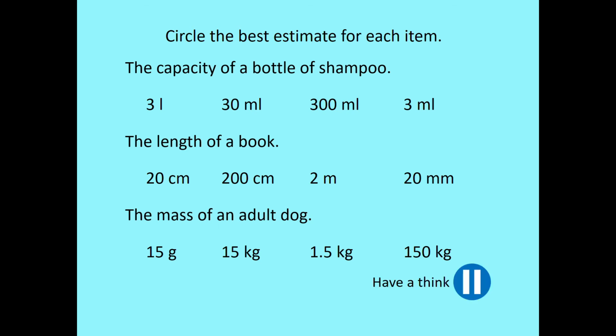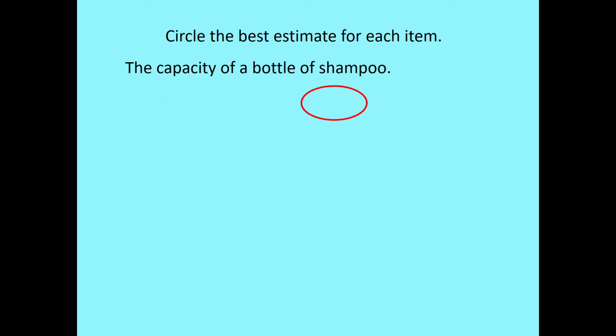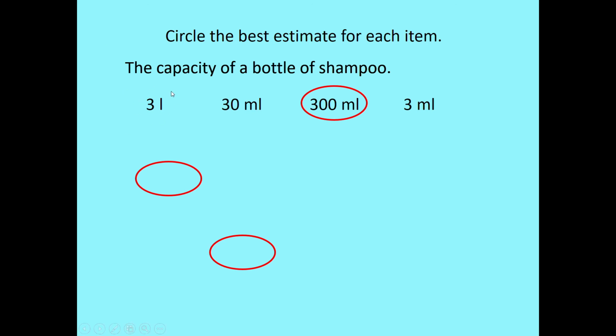Okay, so the shampoo, good guess was 300 millilitres. 3 litres is just far too big. Unless you work at some massive hairdressers, you might get massive bottles, but a normal bottle of shampoo is about 300 millilitres. A lot bigger than some medicine, that's still a very small amount. 300 ml is a good guess.